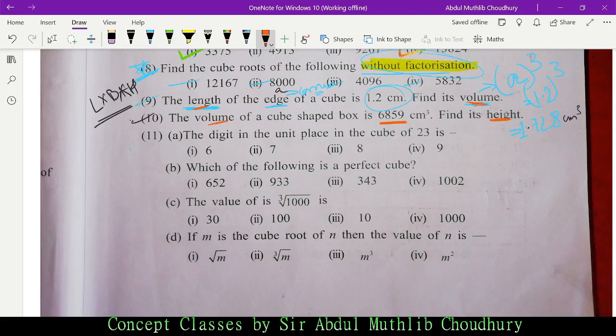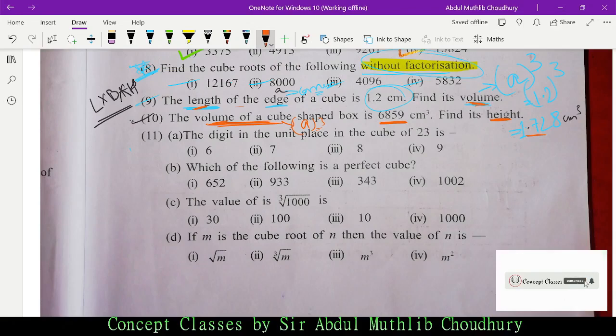So how do you find that out? Remember the volume of a cube. It's a cube, so we consider the length of the edge as a cube. Volume of a cube is a cube. I should just solve it here so that it becomes easier for you to contemplate. The cube shaped box is 6859 centimeter cube. Find its height.